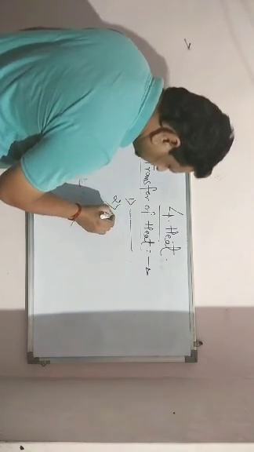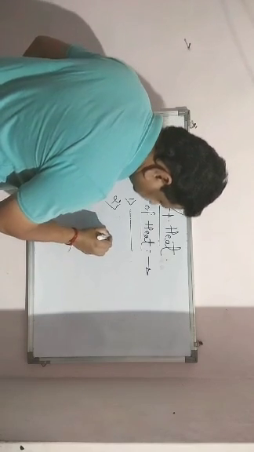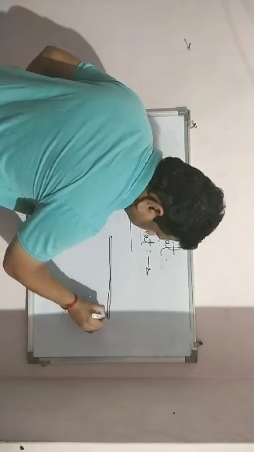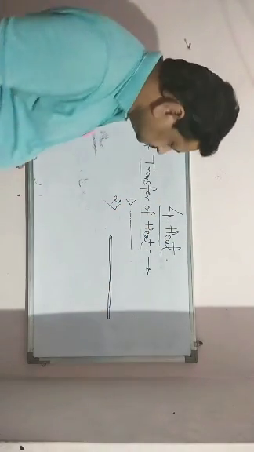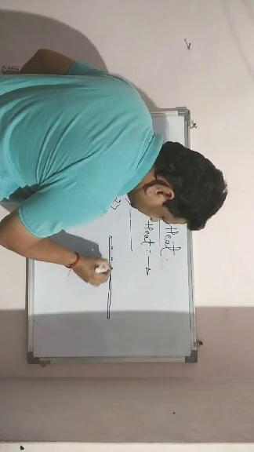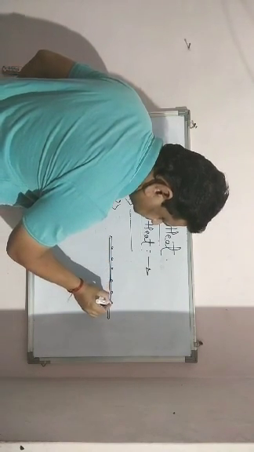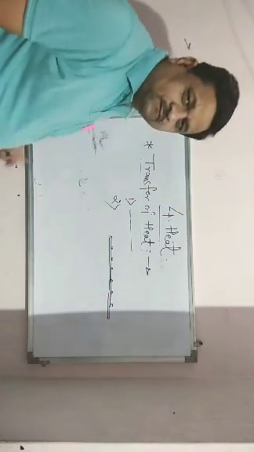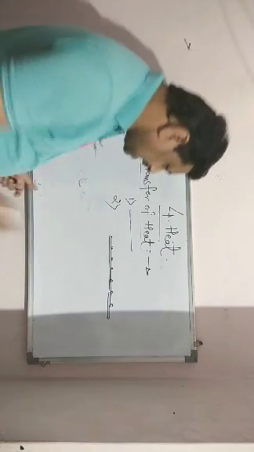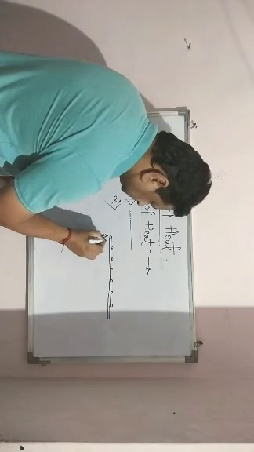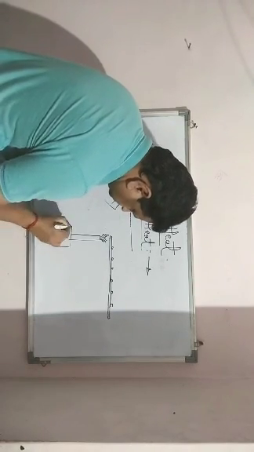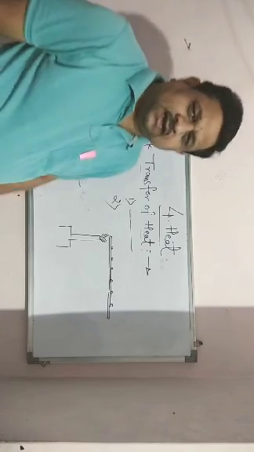Another example we can take is a metal rod. Suppose a metal rod is there. Keep pieces of wax at equidistance on the surface of the metal rod, and heat is supplied at one end.